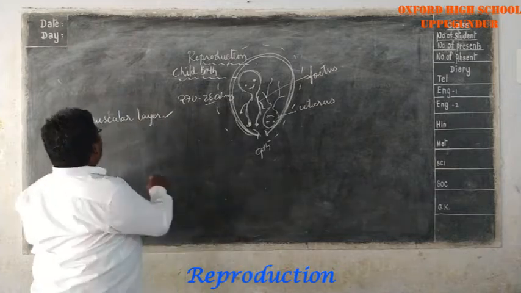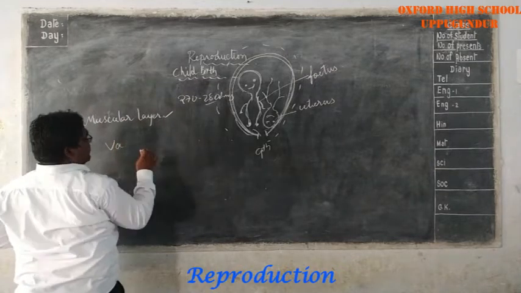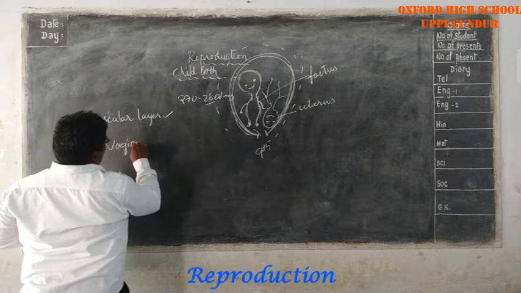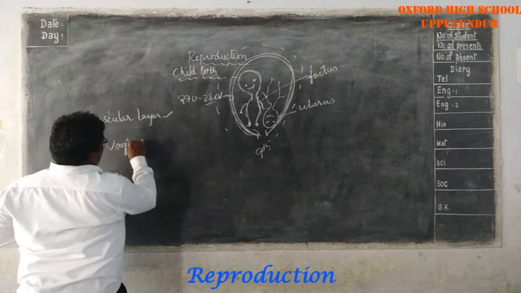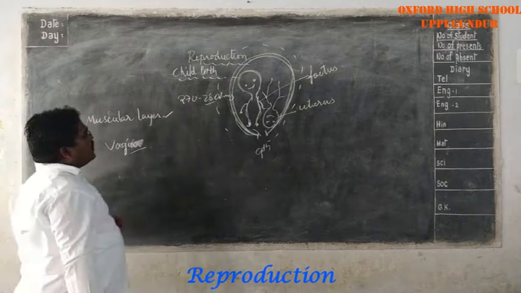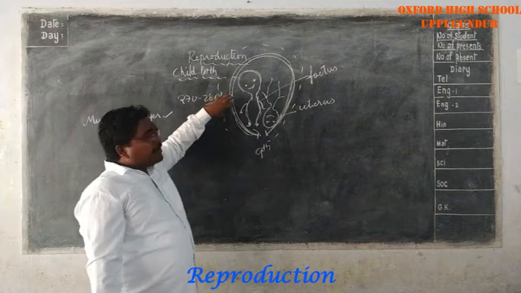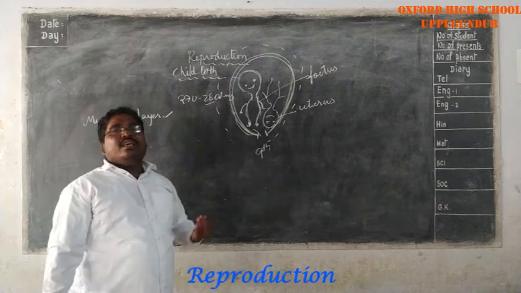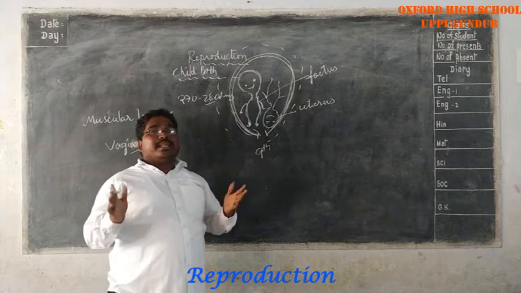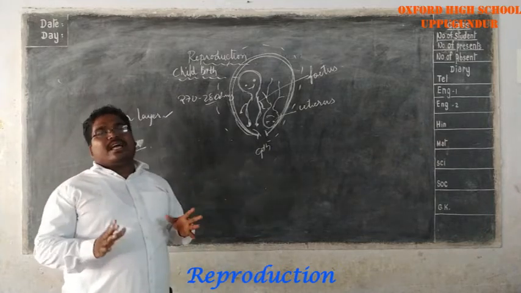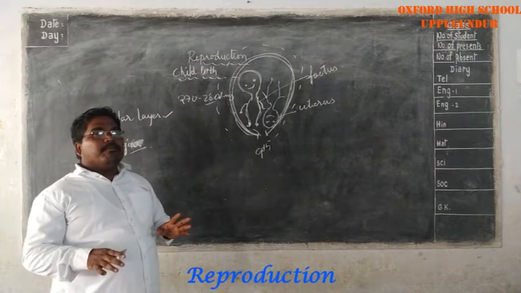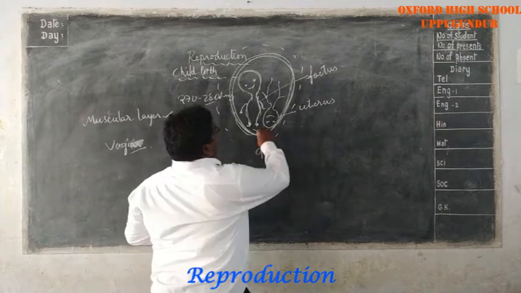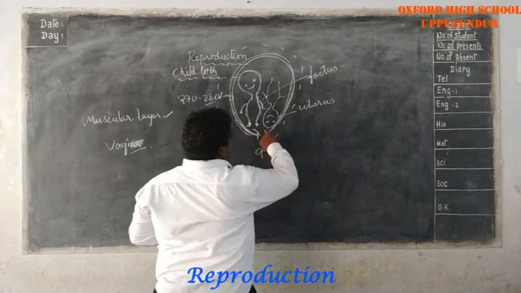The vagina is the last part, the last canal, of the female reproductive system. So the muscular layers, by rhythmic contractions and relaxations, push the baby towards the opening of the vagina.